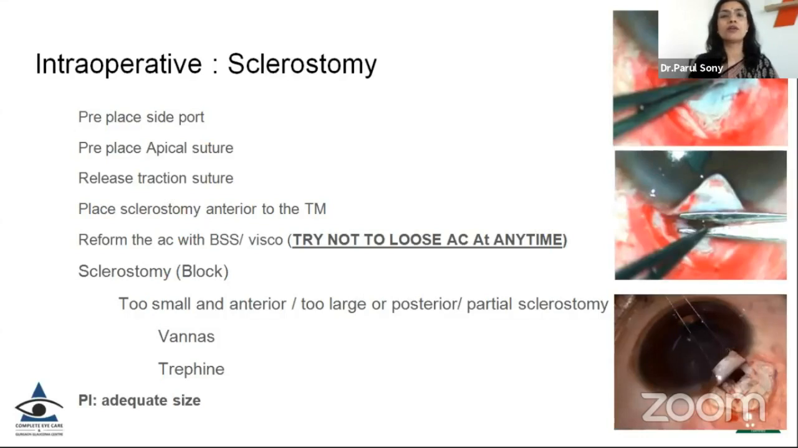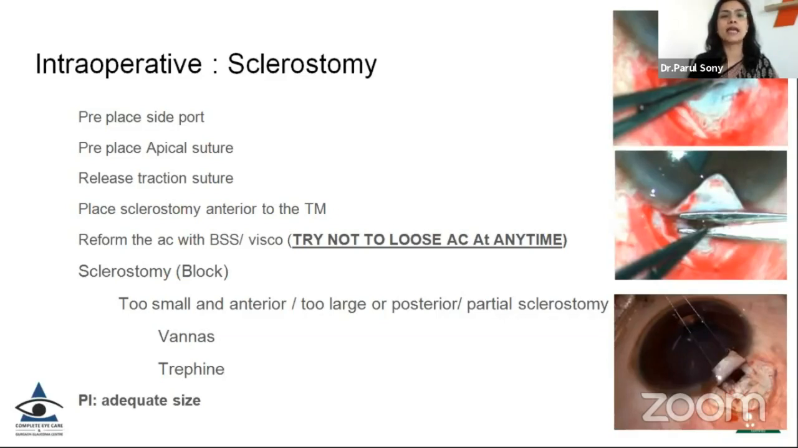Now, whenever you are trying to do a sclerostomy, as Dr. Das very clearly mentioned, it is very important that at no point in time should you lose the anterior chamber. Maintain the anterior chamber, maintain the desired pressure so that the eye does not become hypotonous and there is no choroidal effusion on the table.